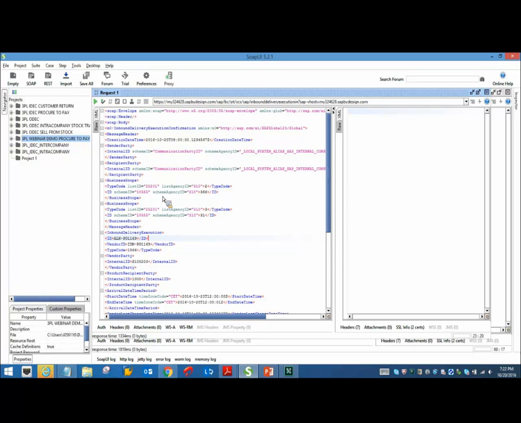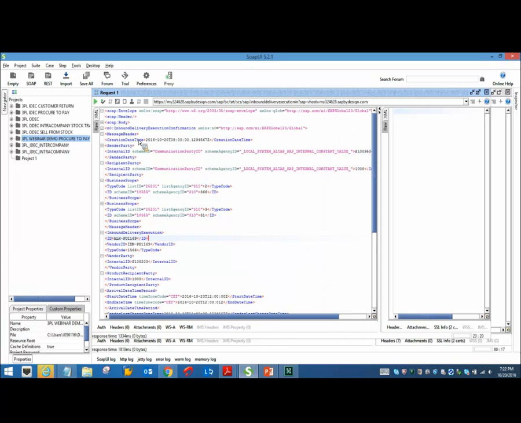Okay, now in this WSDL, in the XML, I will just change the data and try to create an inbound delivery in the system. So you have a message header. Let me set the creation time as today. The sender party will be your 3PL provider, so that's the business partner ID of your 3PL provider, which you already maintain in the system. It's S100950. Okay, then the recipient party is your company.